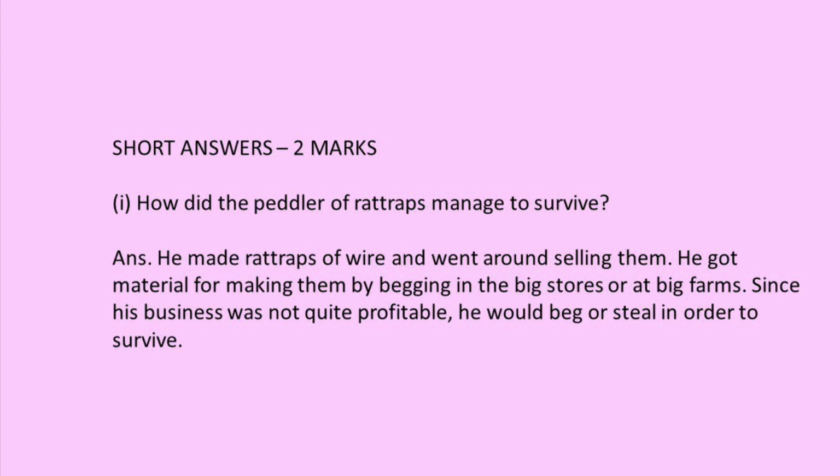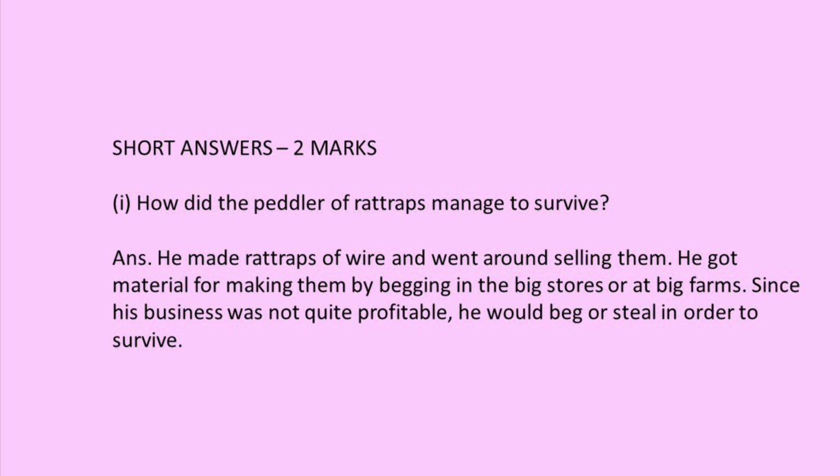So let's look at the questions. Question number 1. How did the peddler of rat traps manage to survive? So he made rat traps of wire and went around selling them. He got material for making them by begging in the big stores or at big farms. Since his business was not quite profitable, he would beg or steal in order to survive. So he was living by selling rat traps and by stealing.